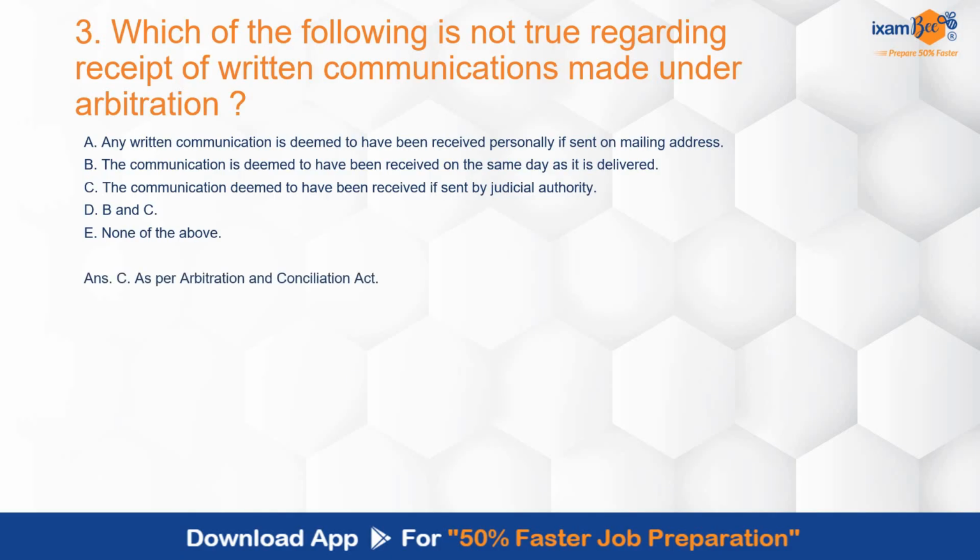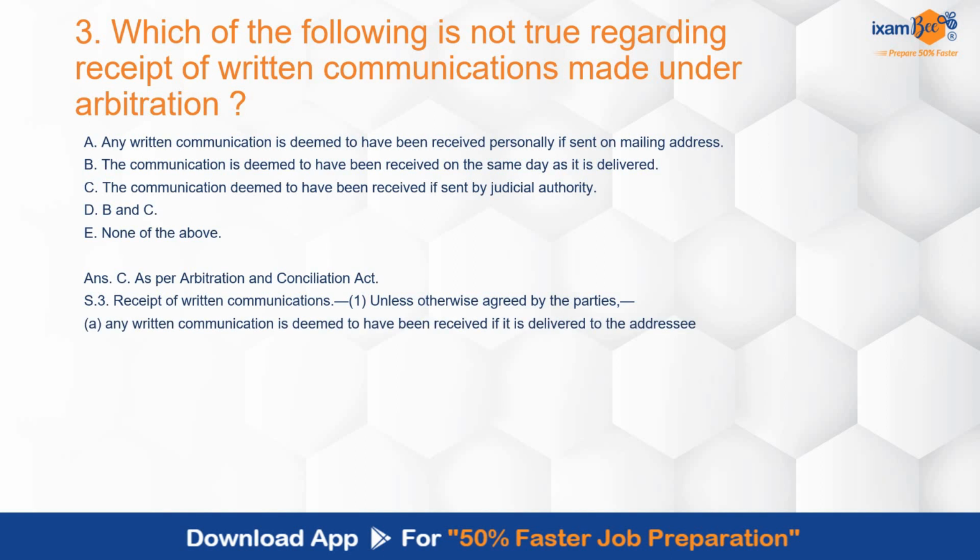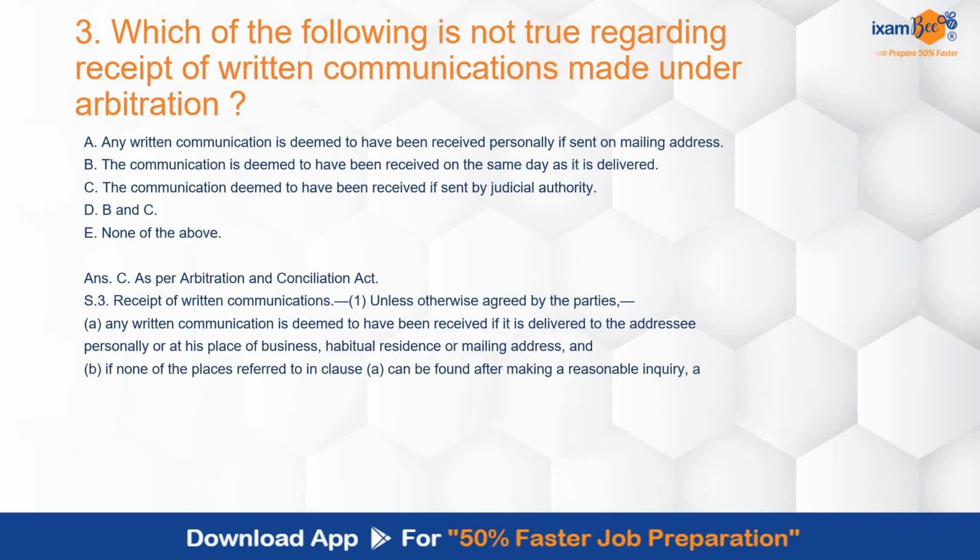The correct answer is C. As per Arbitration and Conciliation Act section 3, receipt of written communications: the communication deemed to have been received if sent by judicial authority, this is not so. So this is not true. If you read receipt of written communications, clause A covers any written communication received if it is delivered to the addressee personally.